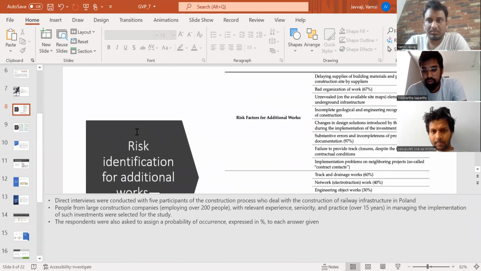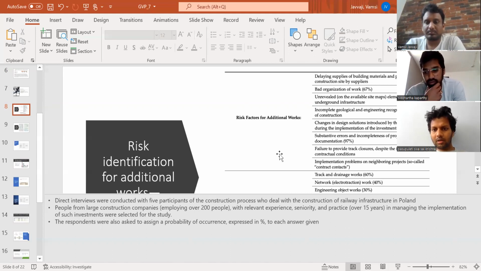So the risk factors for the additional works: delaying the supplies of building materials and products, bad organization of work, unrevealed elements of underground infrastructure, incomplete geological and engineering recognition of the construction, changes in the design solutions introduced by the employer, substantial development, substantial errors and incompleteness of the project documentation, failure to provide track closures. This all comes under the risk factors for additional works.